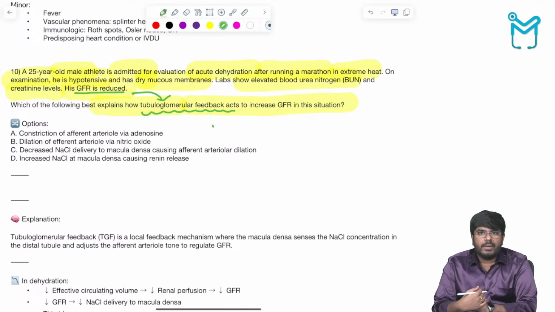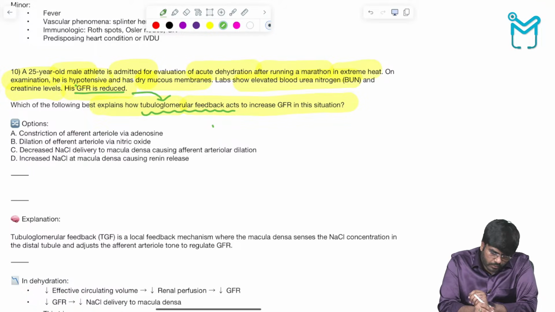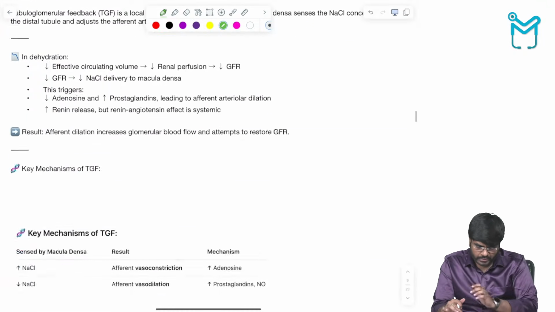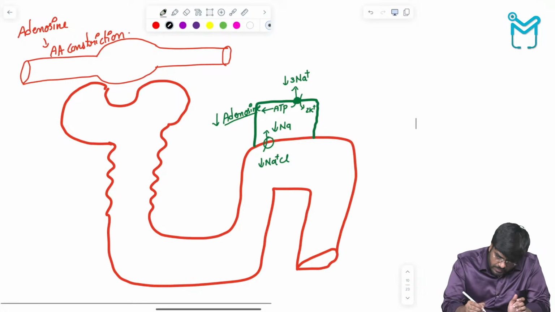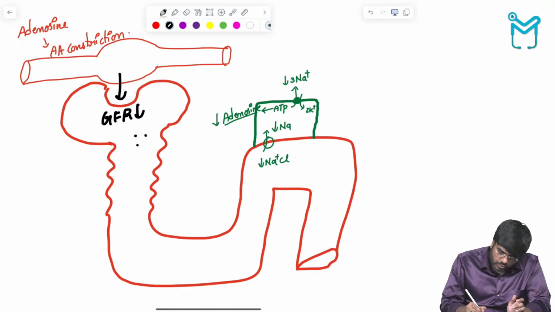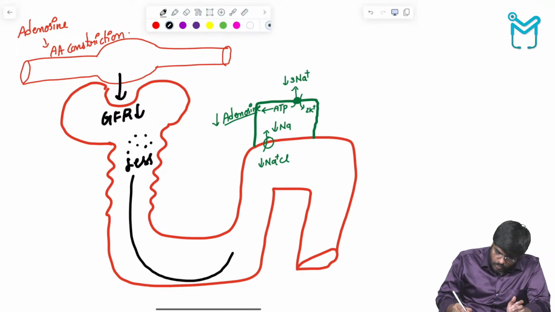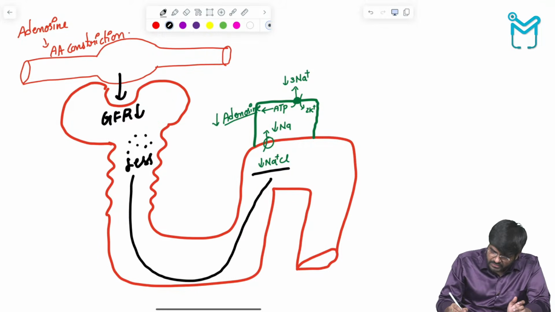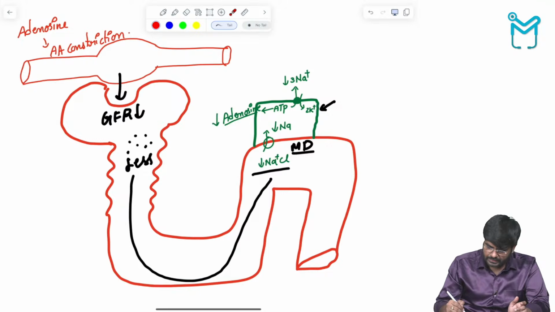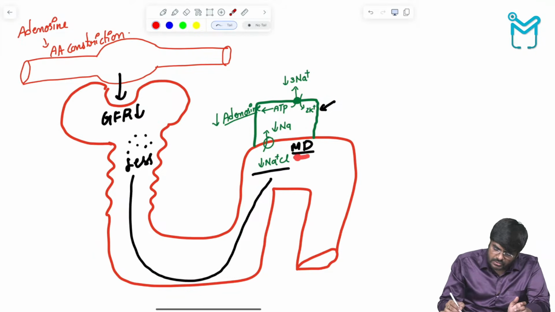Let me tell you, what happened to his GFR? First, his GFR reduced because of the severe dehydration. Look carefully here. In this person the GFR is reduced. So tell me what happened to the sodium chloride? Less sodium chloride is filtered. Now this less sodium chloride is going towards which cells? The macula densa. This is the macula densa cell, sitting at the junction of the thick ascending limb of the loop of Henle and the DCT. At the junction of the thick ascending limb of the loop of Henle and the DCT, there is a cell sitting, and that cell is called the macula densa.